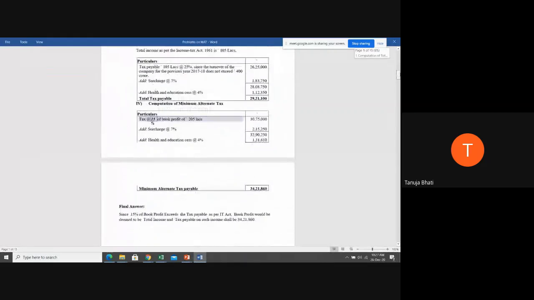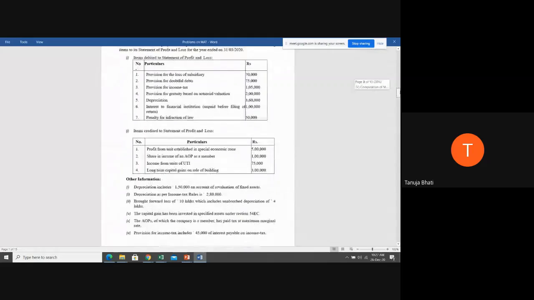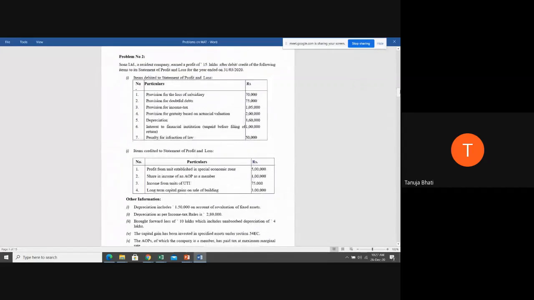Next, can we move ahead to problem number 2? Yes, students? Ma'am, here MAT credit will not be applicable. Sorry, you are not audible. Can you repeat? What was your question? Ma'am, here MAT credit will not be applicable. MAT credit will be applicable.